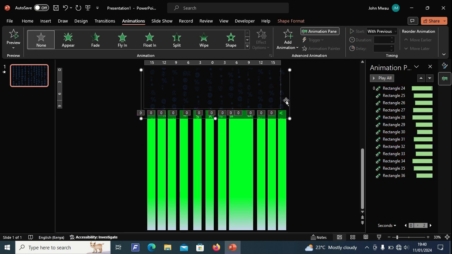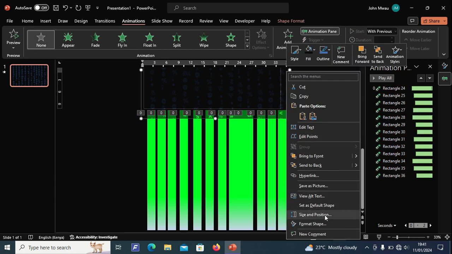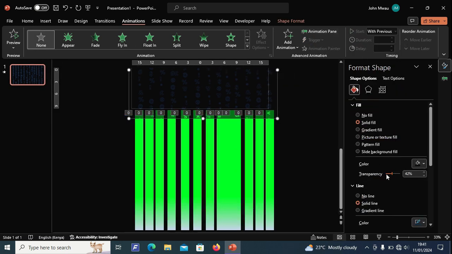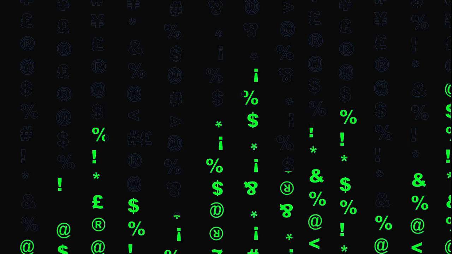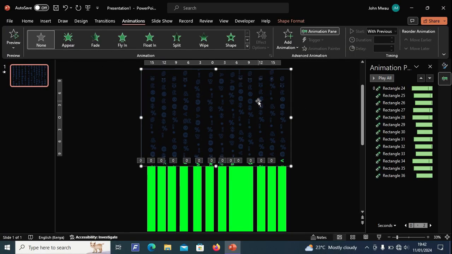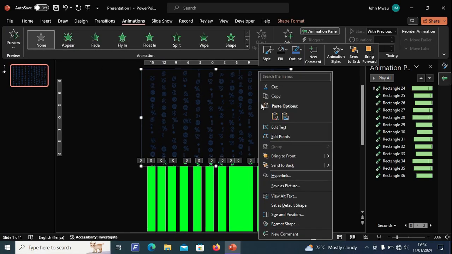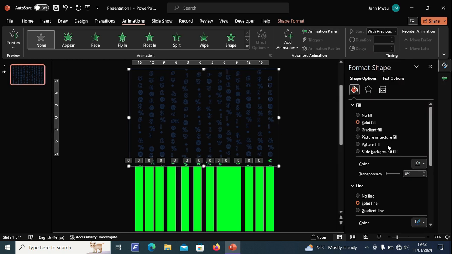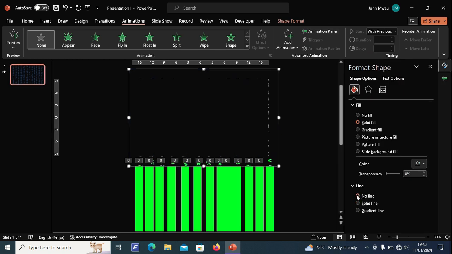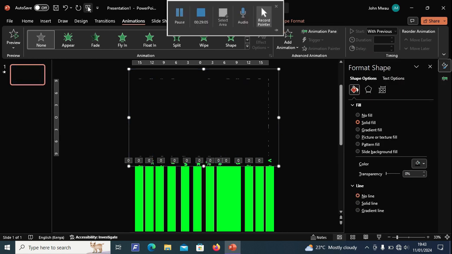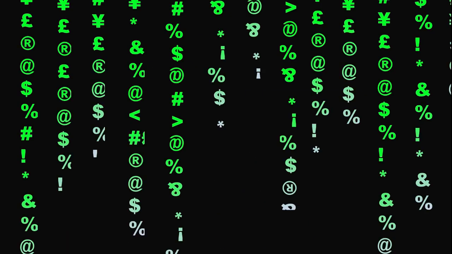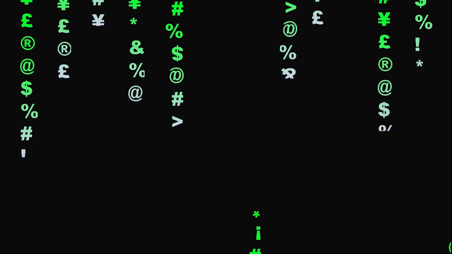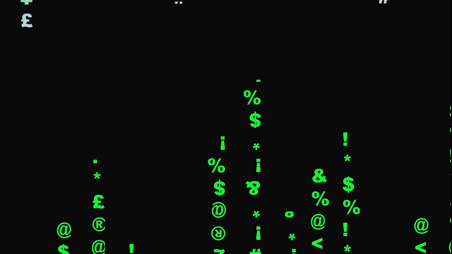Next, right-click the first rectangle containing the symbols. Go to Format Shape. Restore transparency to 0. Next, remove outline, and play the animation. See? Amazing. Try it on your own.